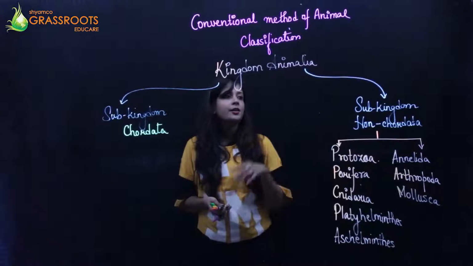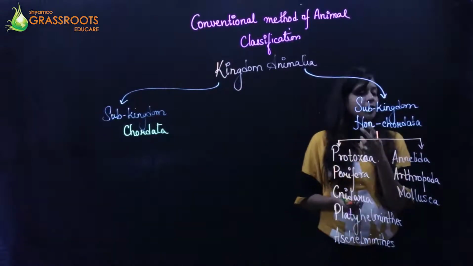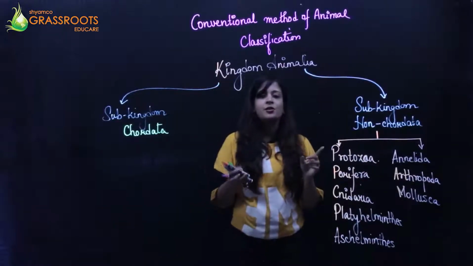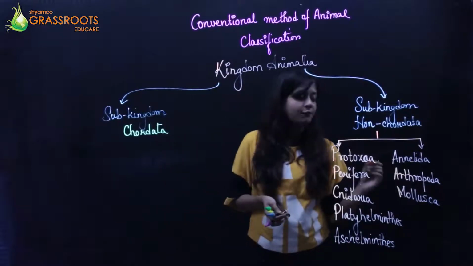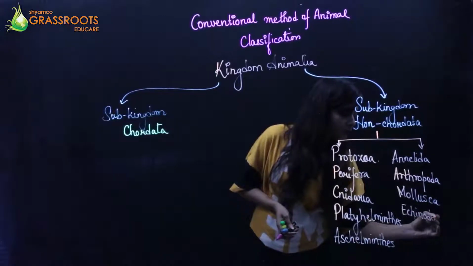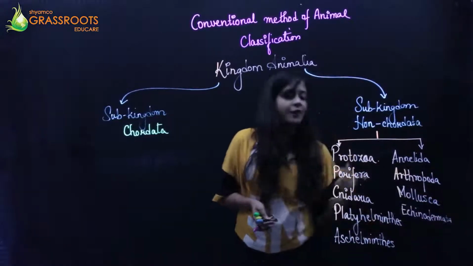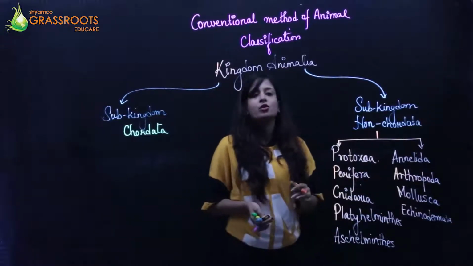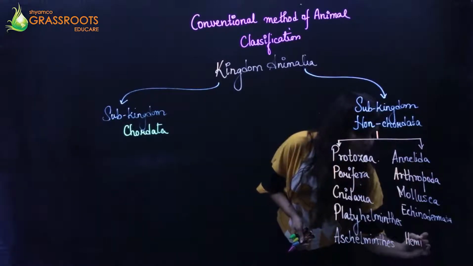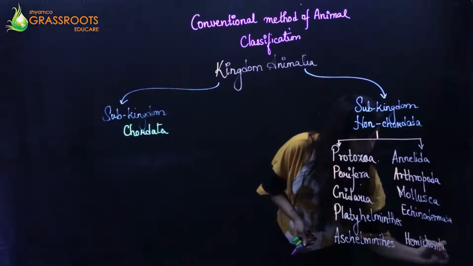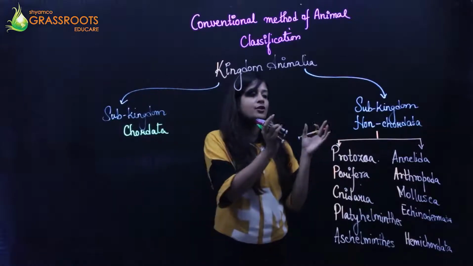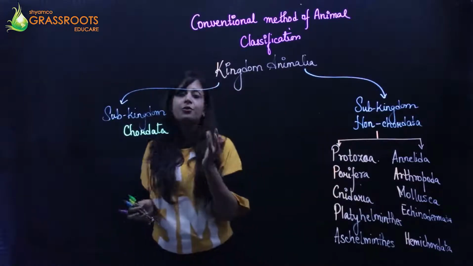Then, when you go to a sea beach, like Andaman and all those places, you must have seen starfish, right? The one which is radially symmetrical. That belongs to the next phylum which is known as the Echinodermata. And finally comes the last phylum under non-chordata, your Hemichordata. The name itself tells you that Hemichordata is basically a transition between the non-chordates and the chordates. It will have characteristics which belong to the non-chordates also and to the chordates also.